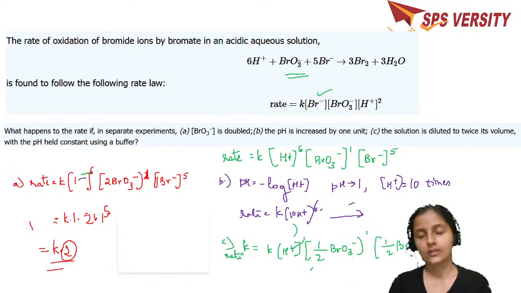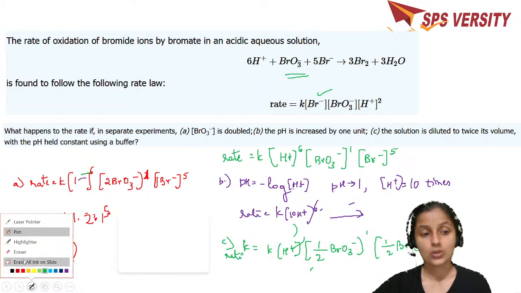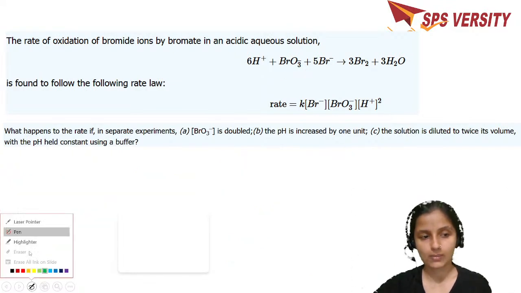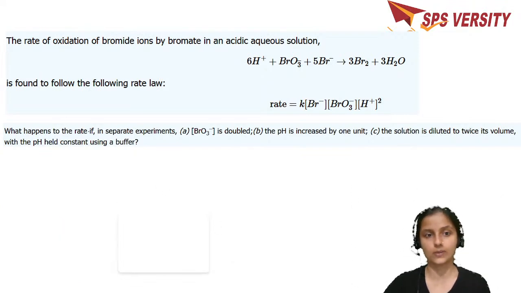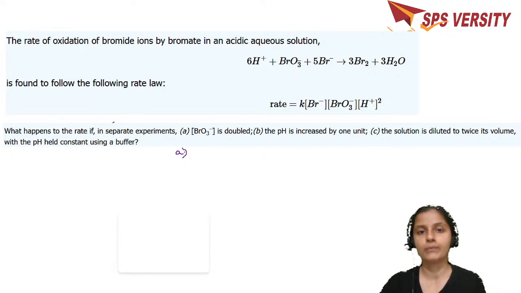Do you get that? But they have given the rate law expression. So all of this changes, I want you to remember this. Sometimes what we do is we just ignore this rate law expression, but we have to take into consideration the rate law expression. Then if BrO3 is doubled, according to this, rate is equal to K into Br minus BrO3.